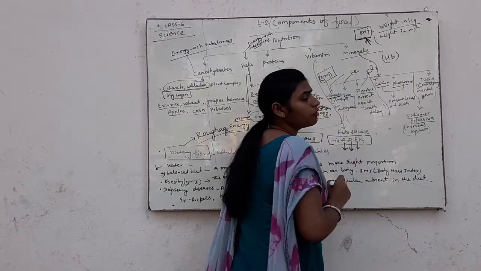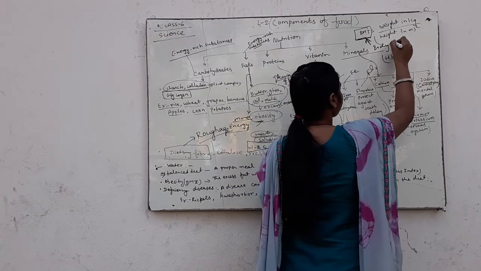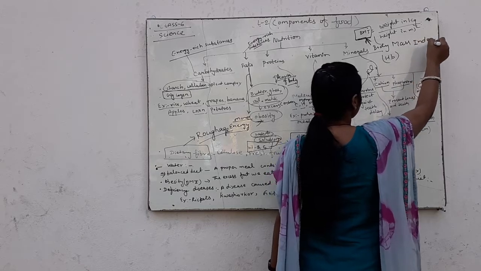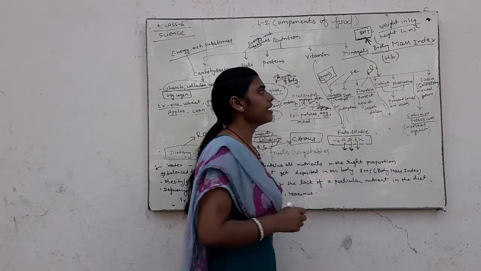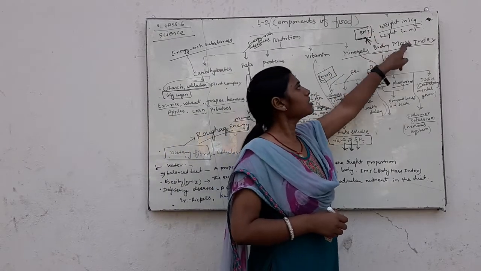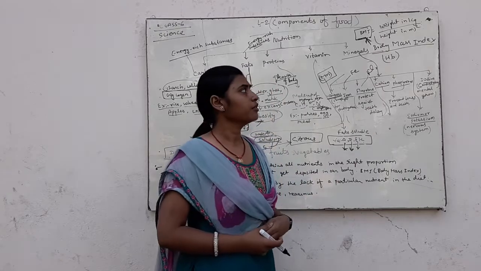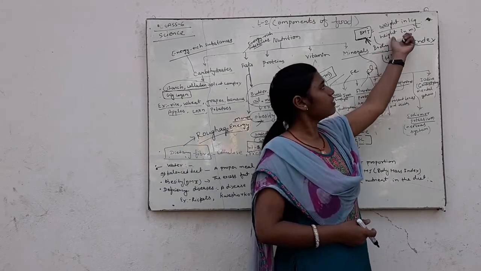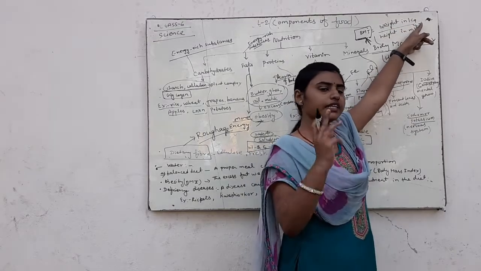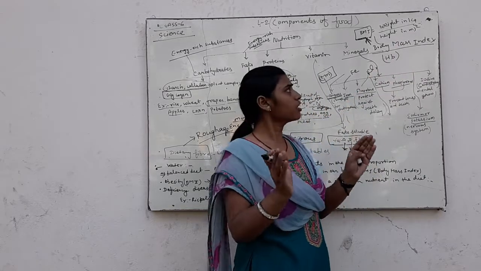The full form of BMI is body mass index. And we calculate BMI by a formula: your weight in kg upon height in meter squared.